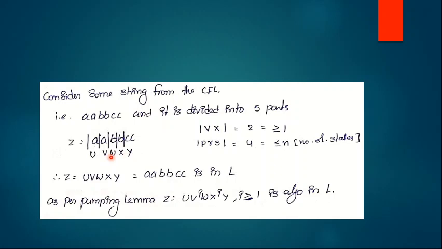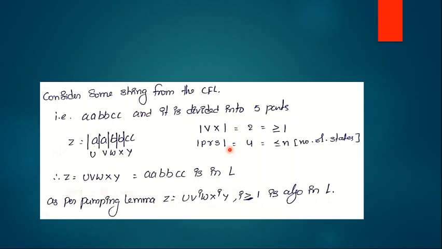PRS means nothing but UWY. So the length of UWY must be less than or equal to N. Here U is A, W is B and Y is CC, so the total length of UWY is 4, which is obviously less than or equal to the number of states. That's why these two conditions are satisfied by the given language.